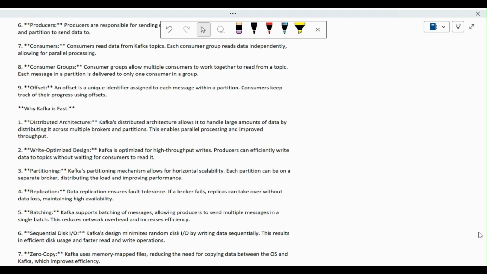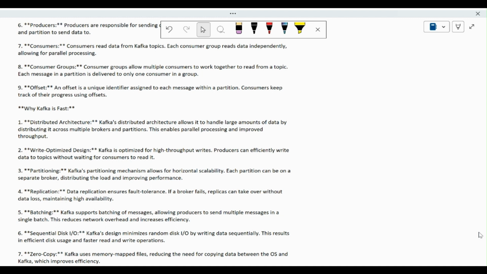We have a distributed architecture, and Kafka's distributed architecture allows it to handle large amounts of data by distributing it across multiple brokers and partitions, and this enables parallel processing and improves the throughput. That's why Kafka is, I can say, fast. These are some of the key factors, key components I'm discussing here. Because of that, Kafka becomes fast.